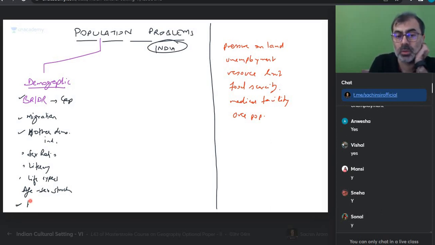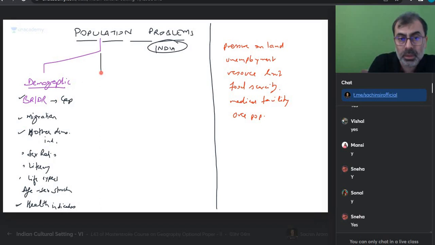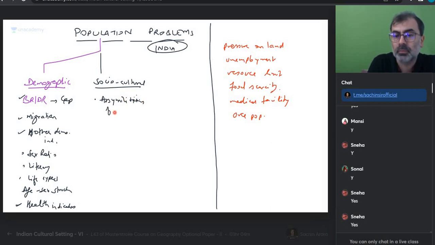They will also talk about the health indicators. Suddenly, these people will have a lot of points. They will have a lot of spatial examples also. I would say socio-cultural. Can I say problem of assimilation of migrants? Is it a problem with migrants? Birth rate, death rate?